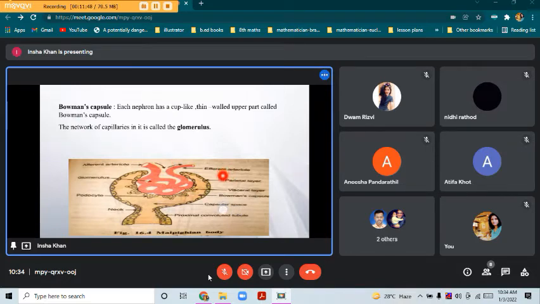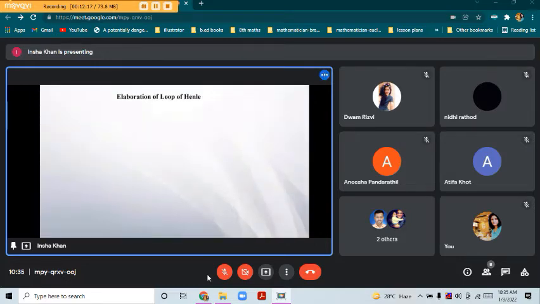The connection between this glomerulus and the cup-like structure is known as the Malpighian body. So the intimate connection between the glomerulus and the Bowman's capsule is referred to as the Malpighian body. This was the first part, the separation of glomerulus. Basically the Malpighian body consists of the glomerulus and Bowman's capsule. Second is the elaboration of loop of Henle.